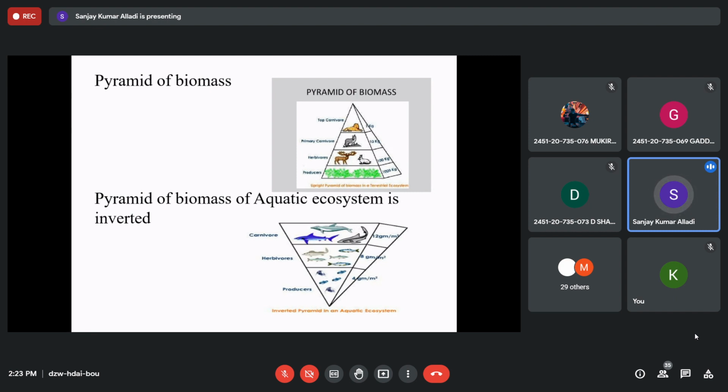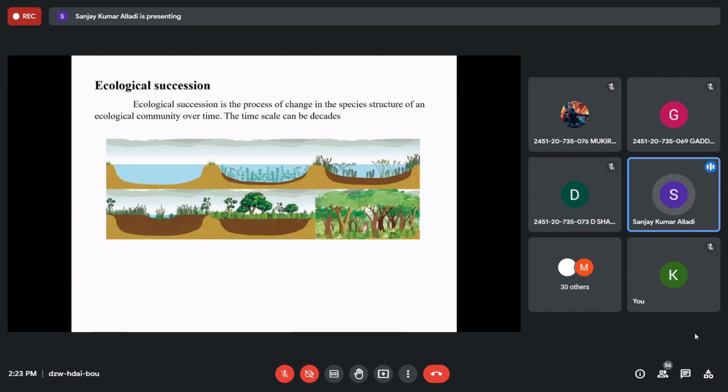Similarly, the ecological pyramid of biomass of an aquatic ecosystem will always be inverted. It is always inverted. That means the producers will be less in biomass, so they take the top place of the pyramid. Then the primary consumers, that is herbivores, will have slightly more biomass. Then the large carnivores or top carnivores will have huge biomass. What are the large carnivores in an aquatic ecosystem? You can take a whale, a shark, or a crocodile. And what are the producers in an aquatic ecosystem generally? Producers will be algae, phytoplankton, and aquatic plants.